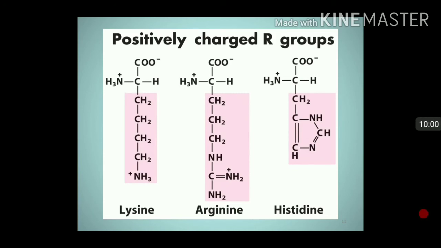What is the net charge? See, two positive charge, two amino groups, so two positive charges and one carboxyl group which is giving it negative charge. So what will be the net charge? The net charge will be 1 positive. So these are positively charged R groups of some of the amino acids.